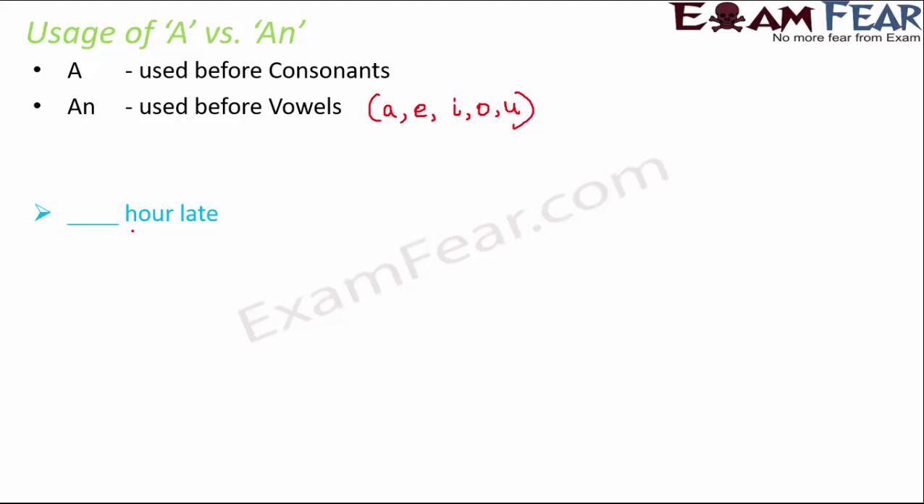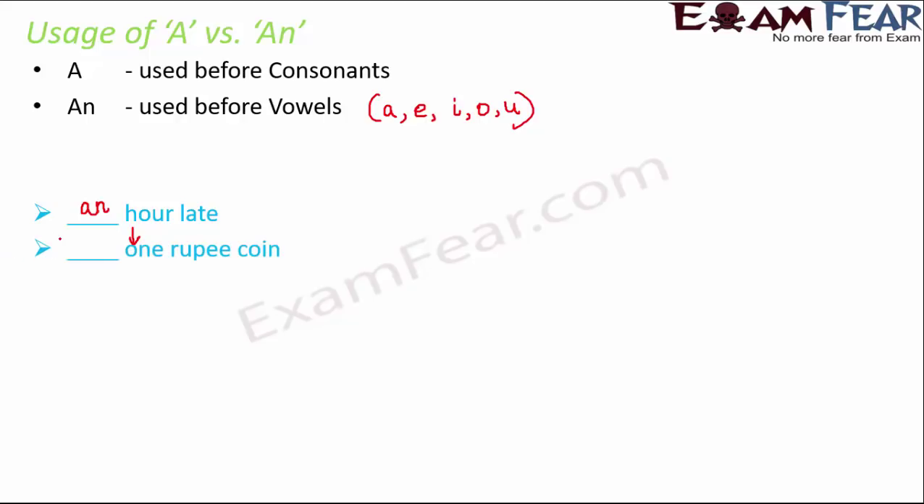Because if you look at this, you have H, which is a consonant, and before a consonant, we use a. But if you look at the sound, if you look at the pronunciation, it is hour. So it starts with O, hour, right? So based on the sound, it is sounding like a vowel and therefore we use an hour late. So the idea is an is used before vowels, yes, that is true, but an is also used before consonants if that noun sounds like a vowel. So when you pronounce it, the sound is like a vowel.